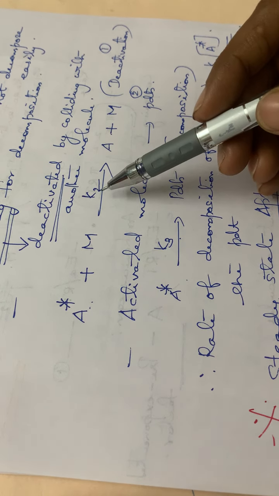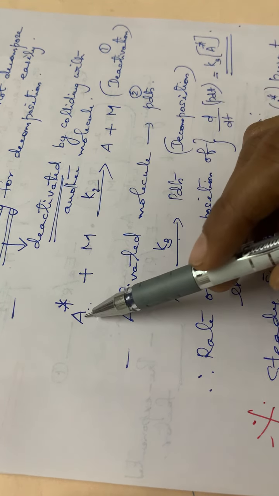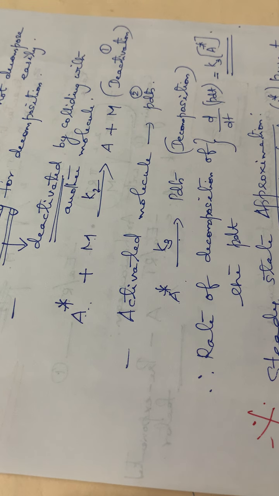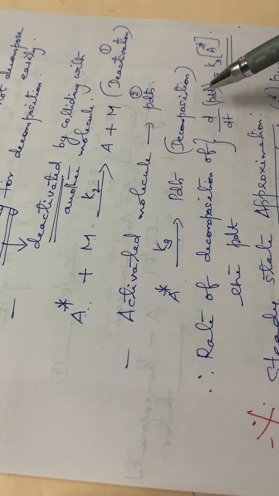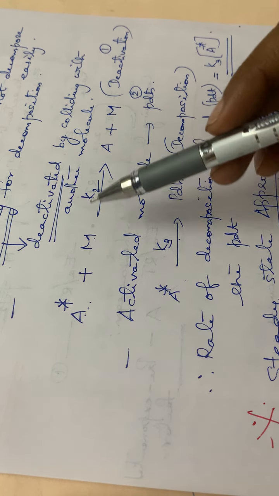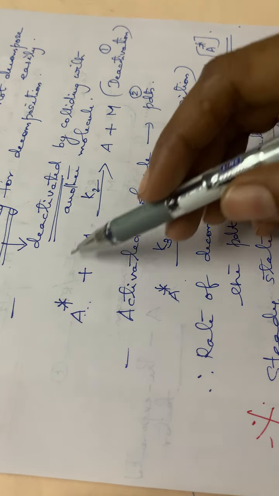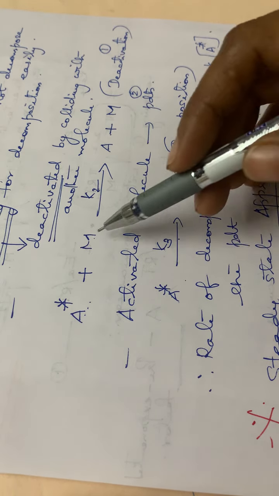Here we can write it as K2 into A star into M plus K3 into A star, the sum of both deactivation and decomposition. That gives the rate of decomposition of A star, isn't it?